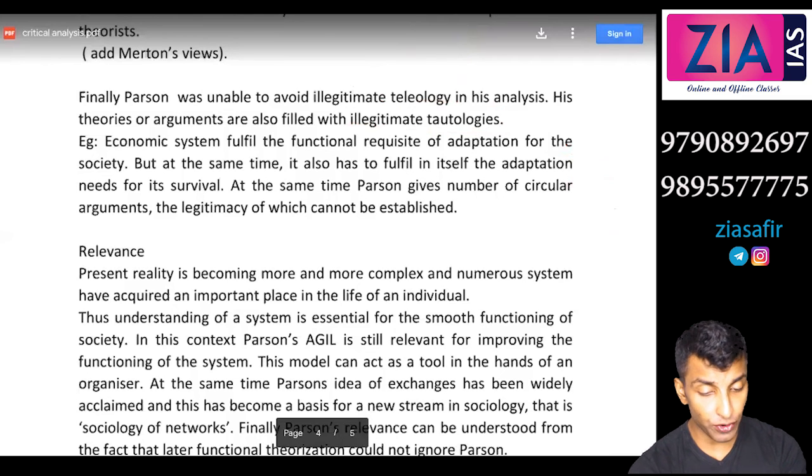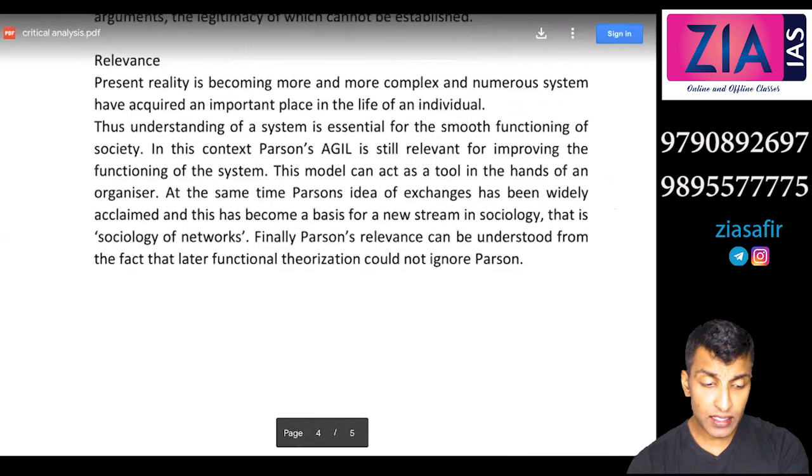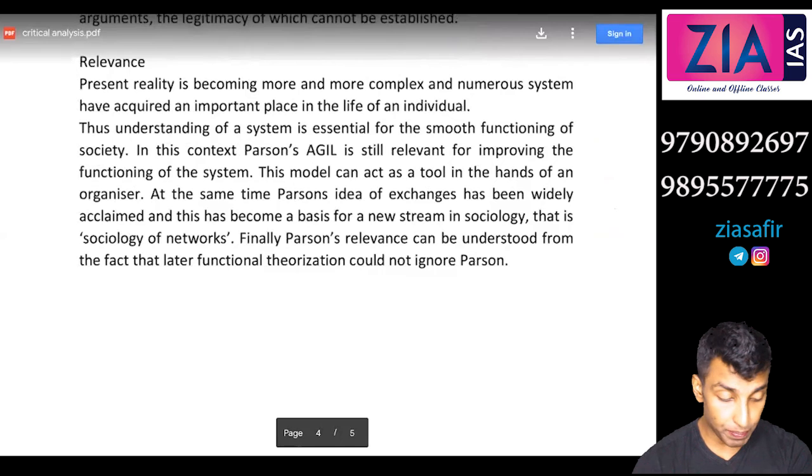For example, the economic system fulfills the functional requisite of adaptation for the society, but at the same time, it also has to fulfill in itself the adaptation needs for its survival. At the same time, Parsons gives a number of circular arguments, the legitimacy of which cannot be established. So, relevance of Parsons: the present reality is becoming more and more complex and numerous systems have acquired an important place in the life of an individual. Thus, understanding of system is essential for the smooth functioning of society.